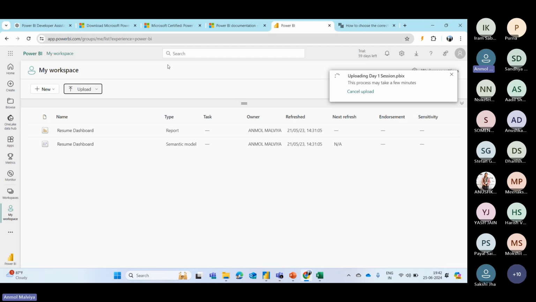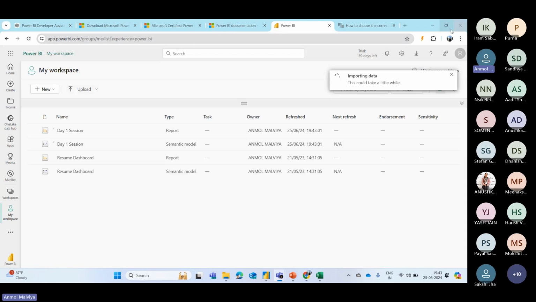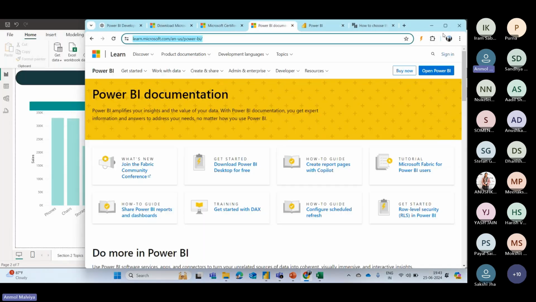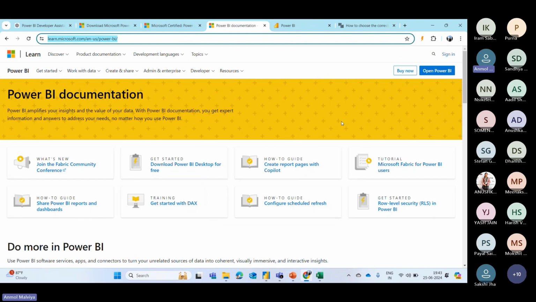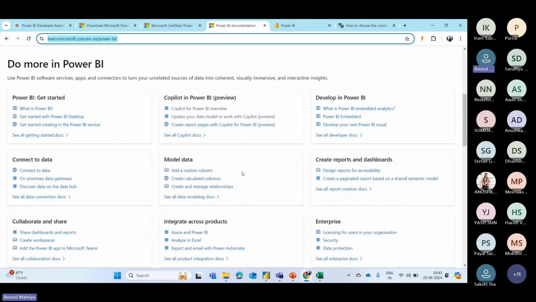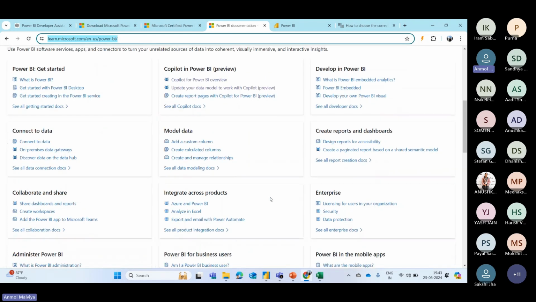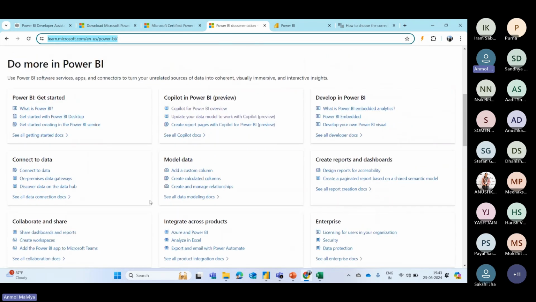And if you want to learn it in detail, you can find the official documentation of Microsoft Power BI. You simply have to search for Microsoft Power BI documentation and you will get all the details, from very basic things up to the advanced level. You can find it all here topic wise and simply learn from it.